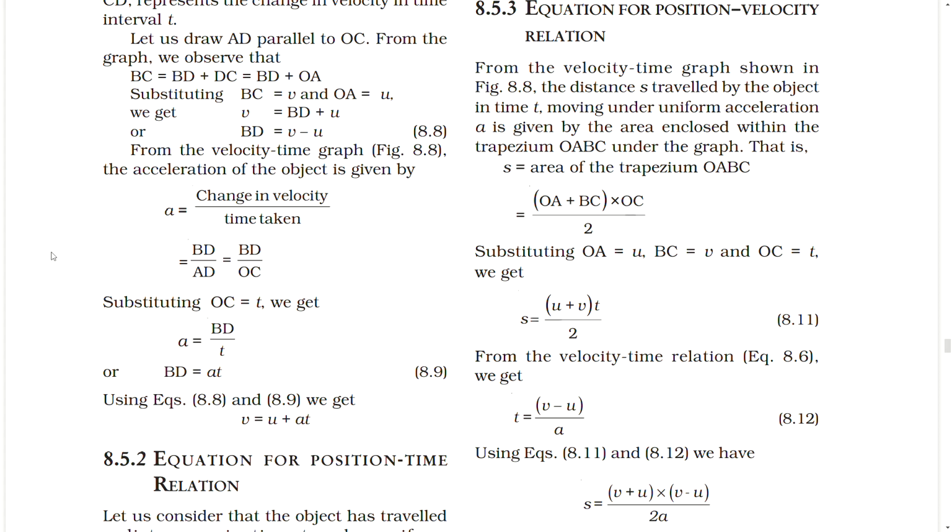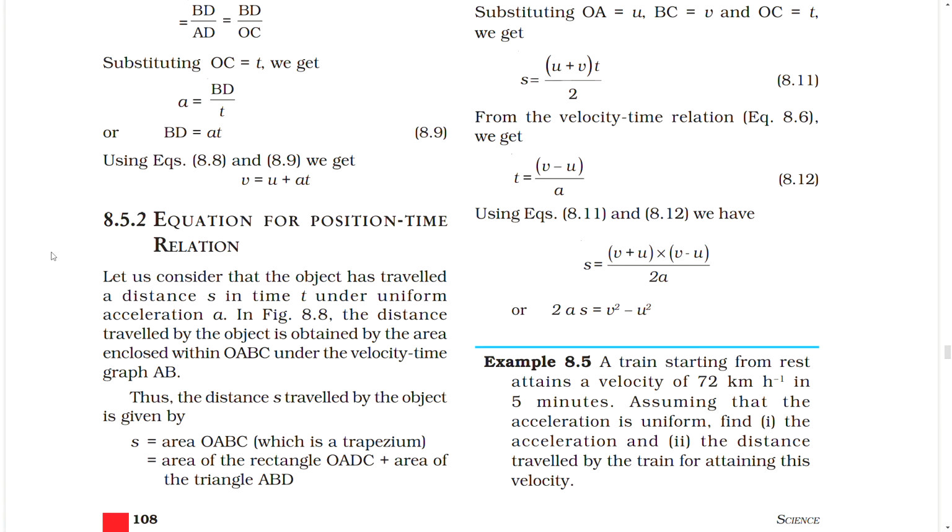Substituting OA equal to u, BC equal to v and OC equal to t, we get S equal to (u plus v) t by 2. From the velocity time relation equation, we get t equal to (v minus u) by a. Using the equations, we have S equal to (v plus u) into (v minus u) by 2a, or 2aS equal to v square minus u square.